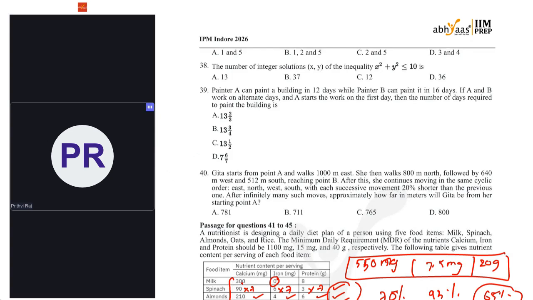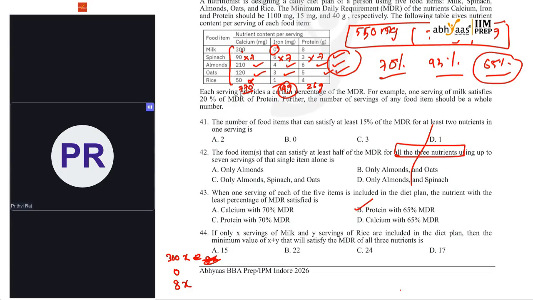Next, what has to be met? MDR of all 3 nutrients. Then the minimum value of X plus Y that will satisfy MDR of all 3 nutrients. So this 1100, 15, 400 has to be met from milk and rice only. So what about rice? 50, 1 and 4. So let me write that.